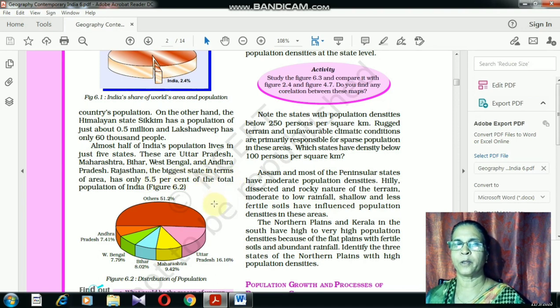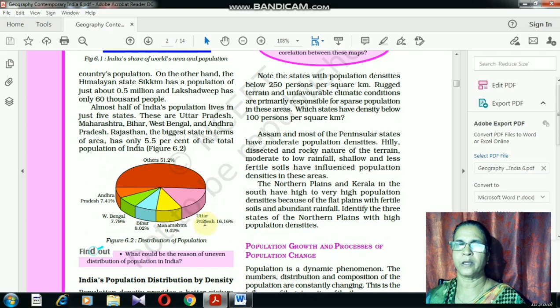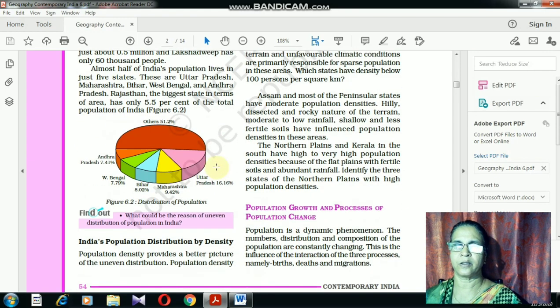Why are more people found in the northern part of India? Because there is a favorable climate, and at the same time, for agriculture, they have fertile soil there. As a result, more people are residing in that region.